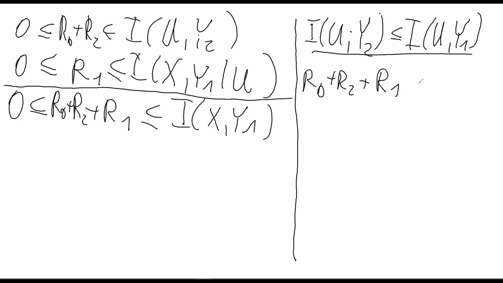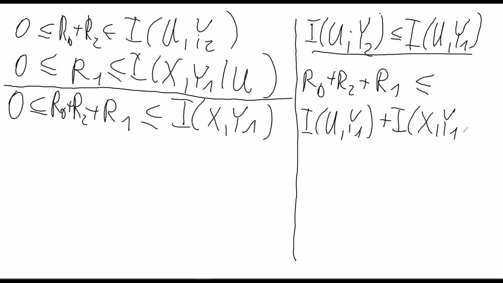Of course, we can bound this by the mutual information between U and Y2, but this is less than or equal to the mutual information of U and Y1, plus R1 is less than or equal to the mutual information between X and Y1 under the condition U. But this is equal to the mutual information between X and Y1.